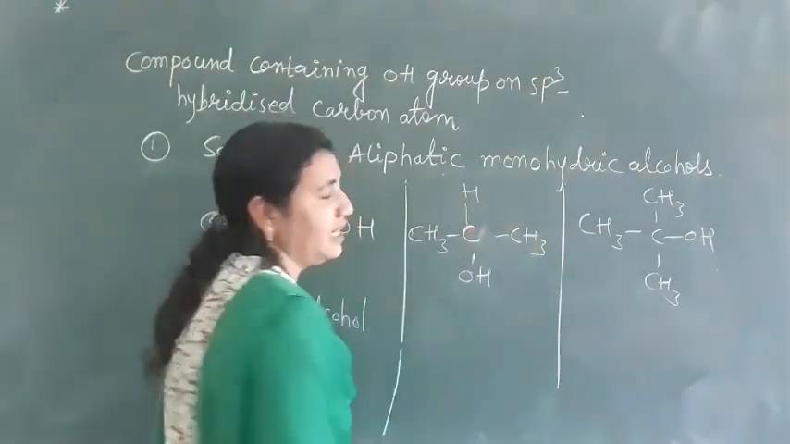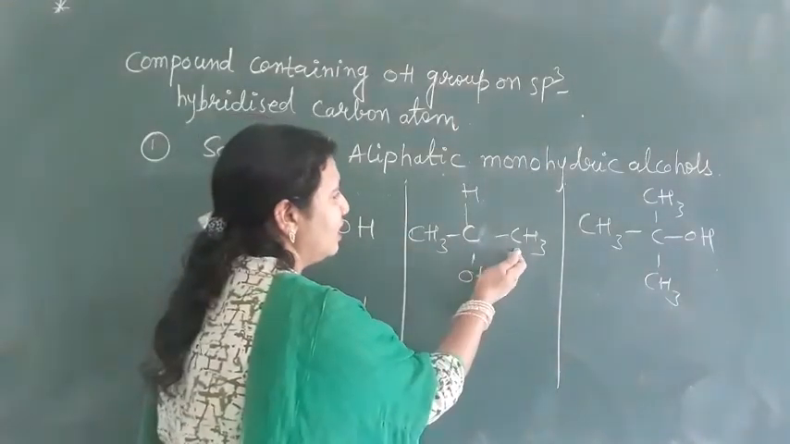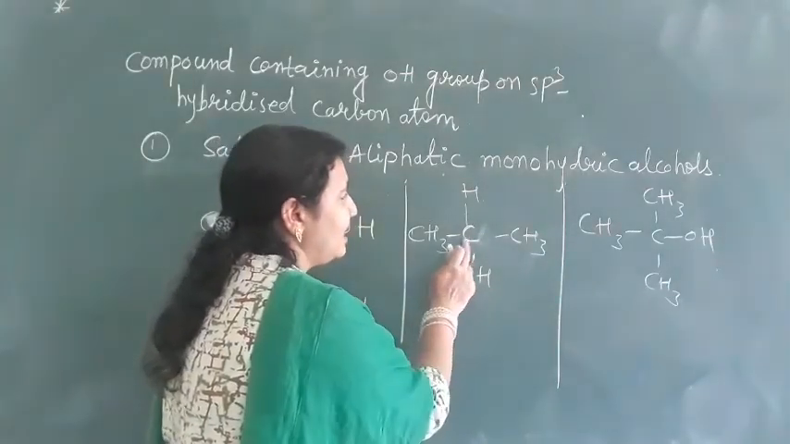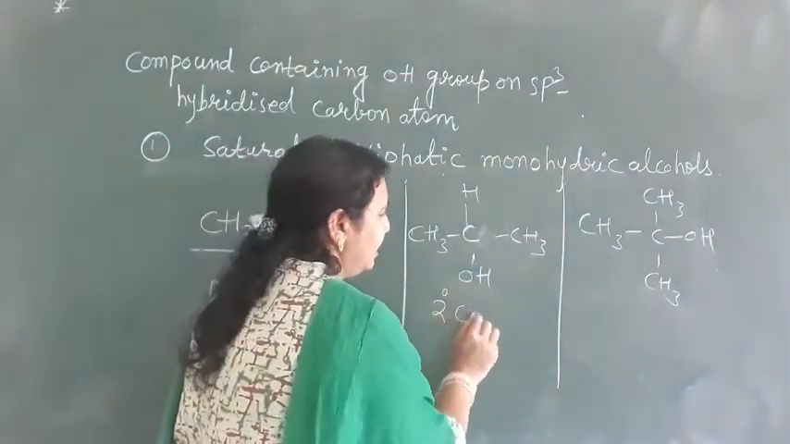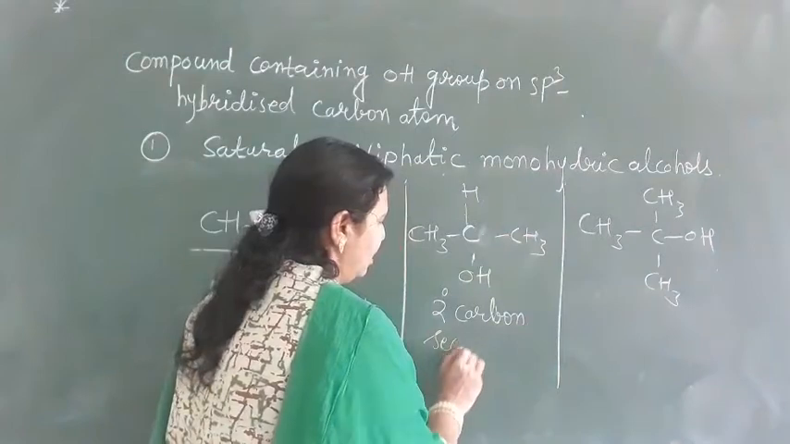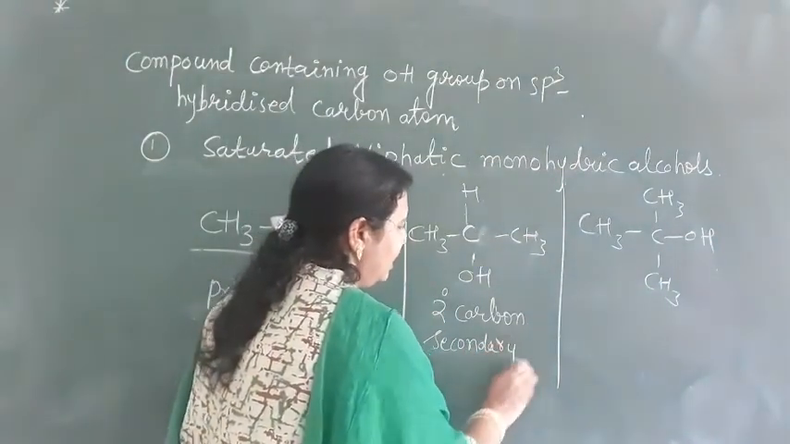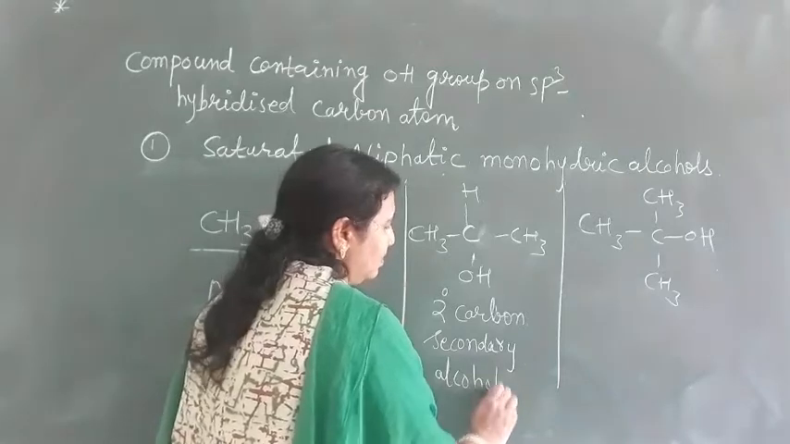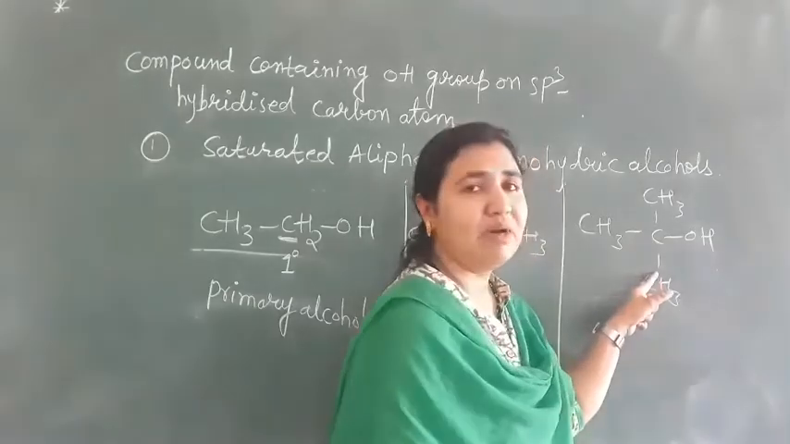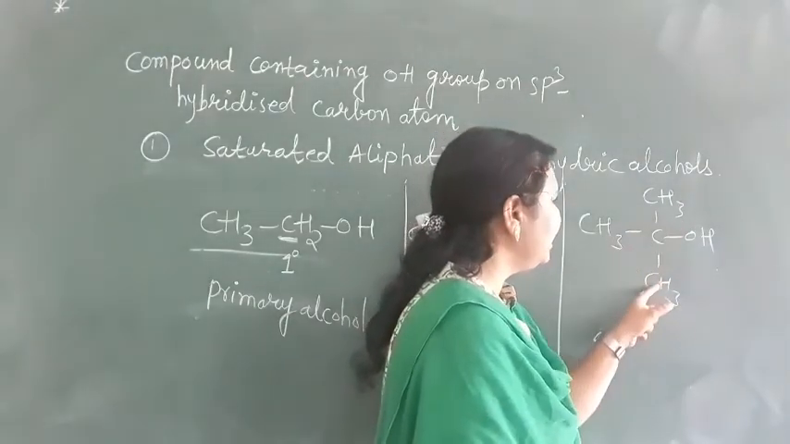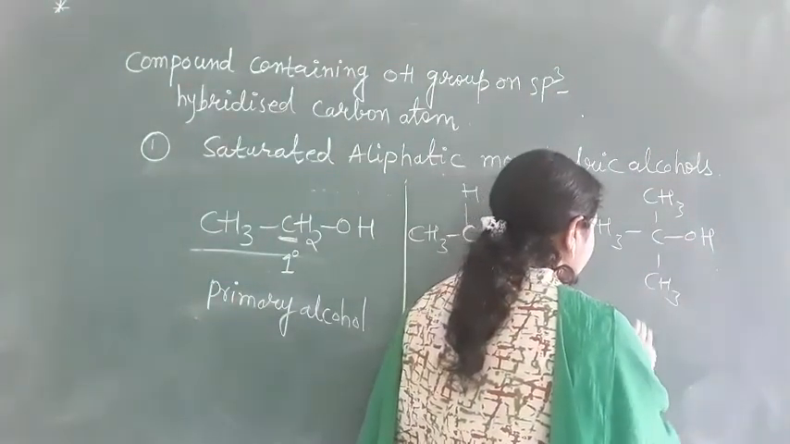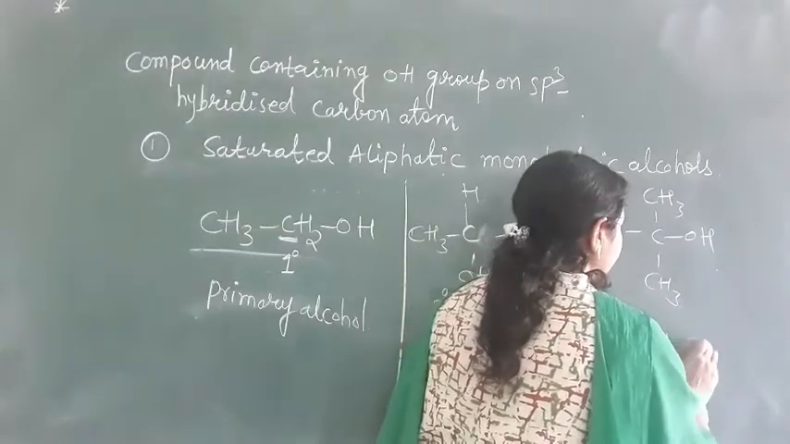Next here, the OH group is attached to the secondary carbon. Secondary carbon is the carbon which is attached to two other carbons. So this OH group is attached to the secondary carbon. That's why this type of alcohol is called secondary alcohol. And now this carbon here is a tertiary carbon. The carbon which is attached to three other carbons is called tertiary carbon. So this alcohol is called tertiary alcohol.